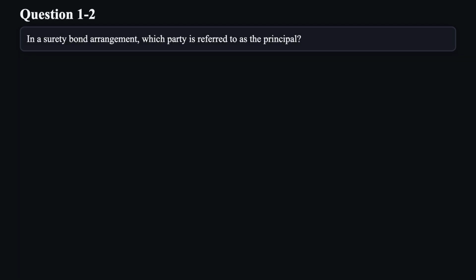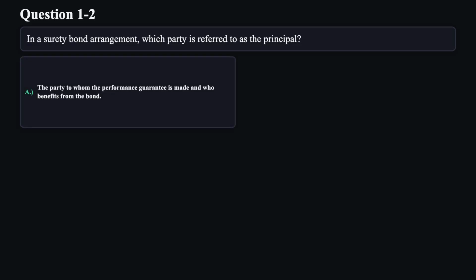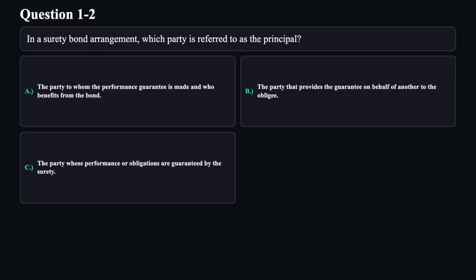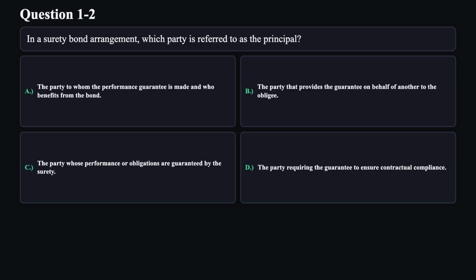Question 2. In a surety bond arrangement, which party is referred to as the principal? A. The party to whom the performance guarantee is made and who benefits from the bond. B. The party that provides the guarantee on behalf of another to the obligé. C. The party whose performance or obligations are guaranteed by the surety. D. The party requiring the guarantee to ensure contractual compliance.